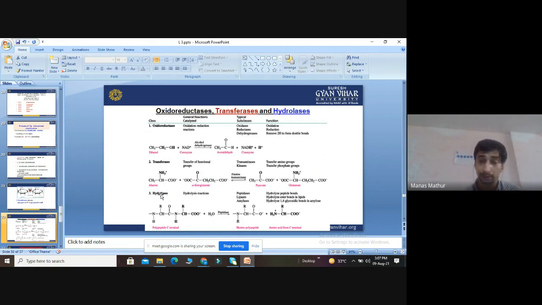Next is hydrolase. It will do the hydrolysis using water. Examples: peptidase, lipase, amylase. They will hydrolyze the peptide bond, the ester bond, or the 1,4 glycosidic bond. Their main function is to hydrolyze bonds, that is peptide bond, ester bond, or glycosidic bond. So here a polypeptide bond is there. Hydrolysis comes into play. You will form a shorter polypeptide, and it will release the amino acid from the C terminal.